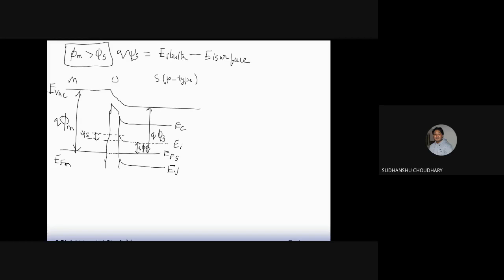For strong inversion, psi s should be greater than or equal to 2 phi f.